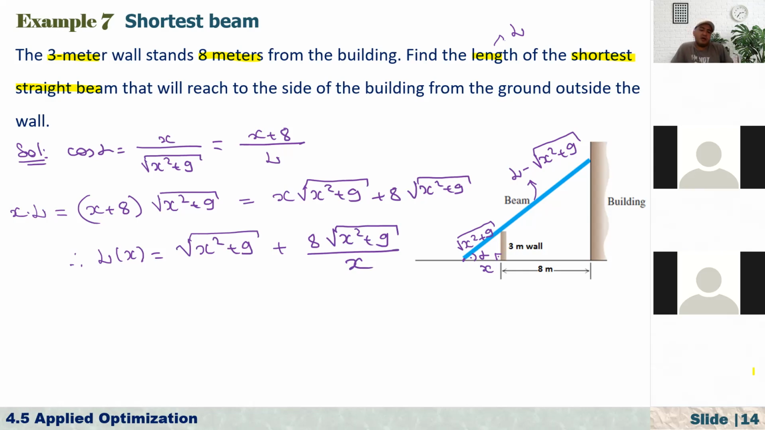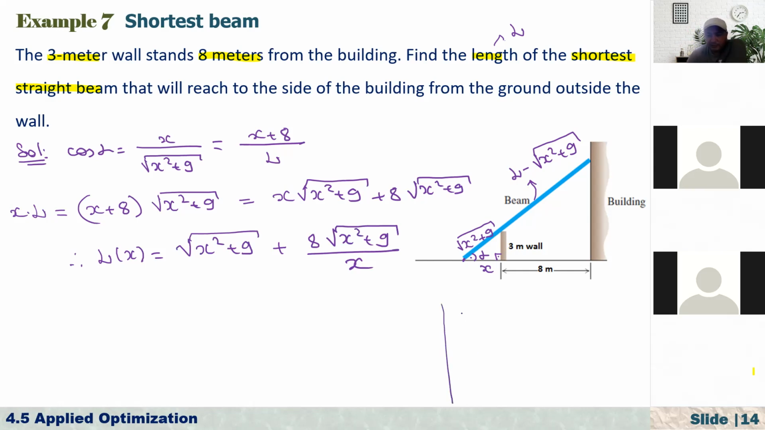Okay, so now we have to minimize because the question is saying find the length of the shortest straight beam. So for this to be the shortest, what must be? So we need to find the x. If I know x, we can actually find the length of L. Now, before I continue, just one thing, let me just write here.